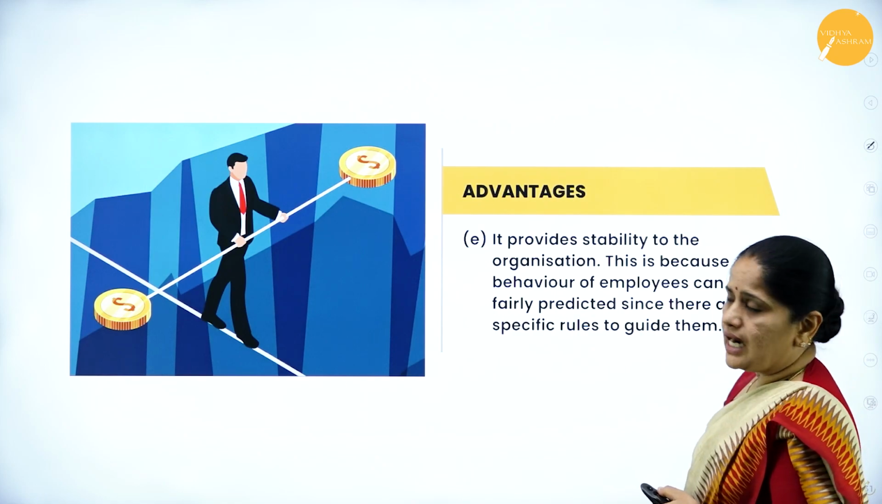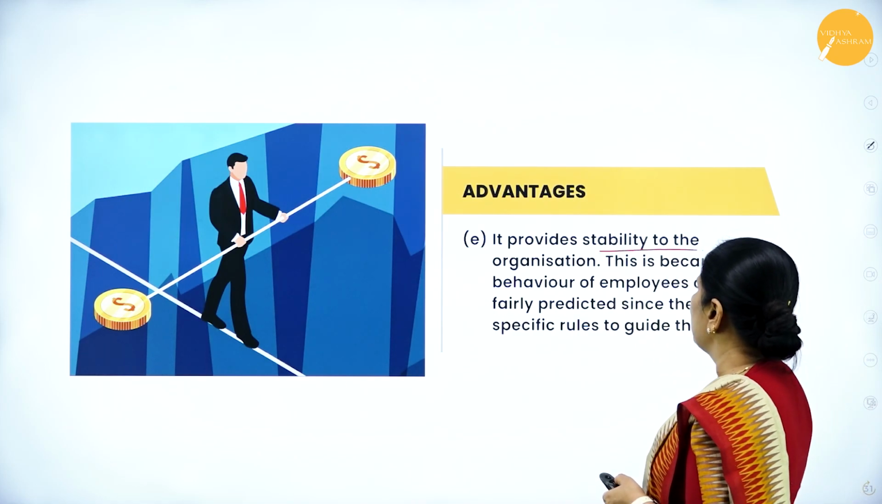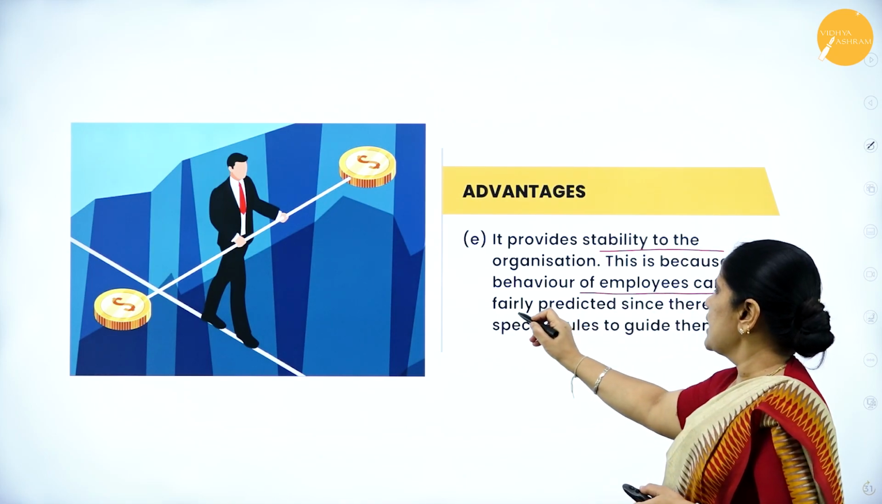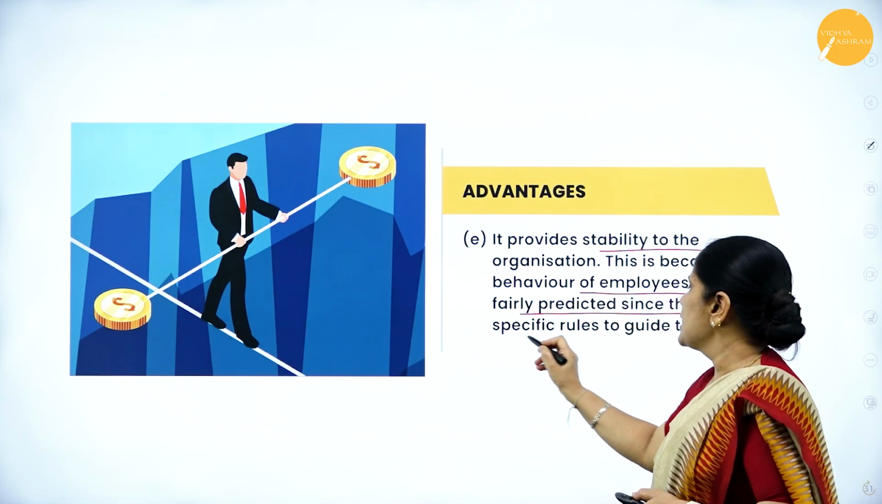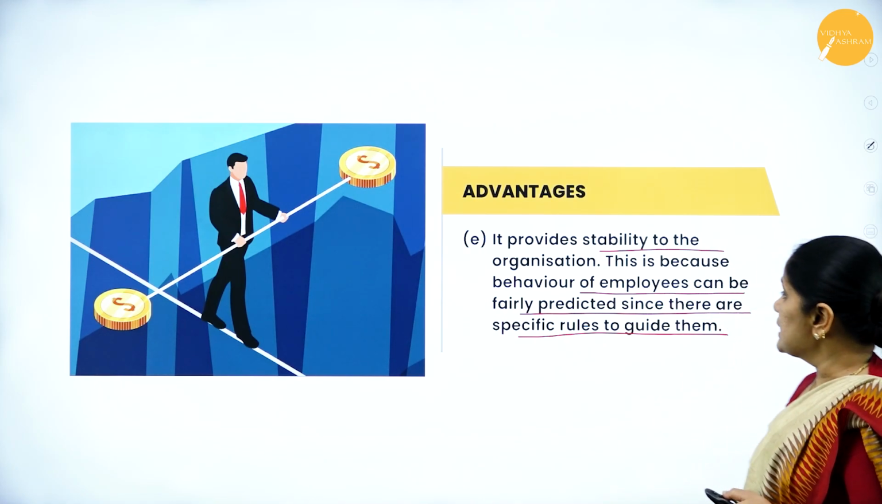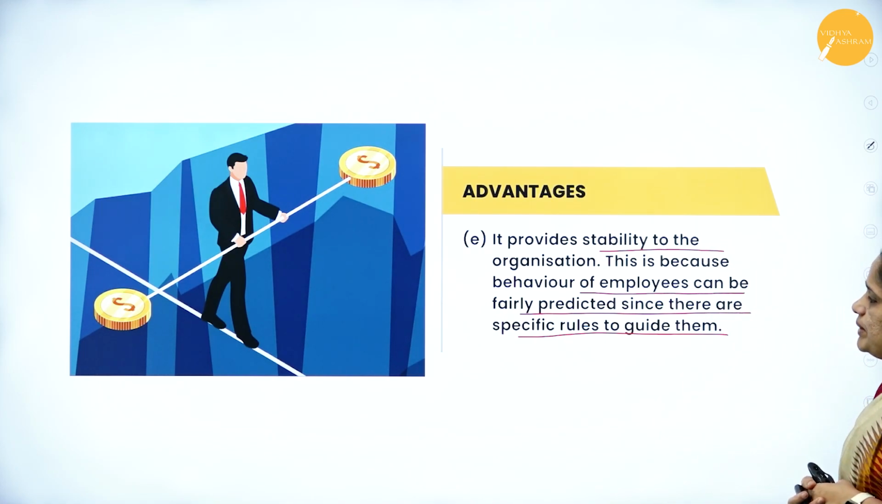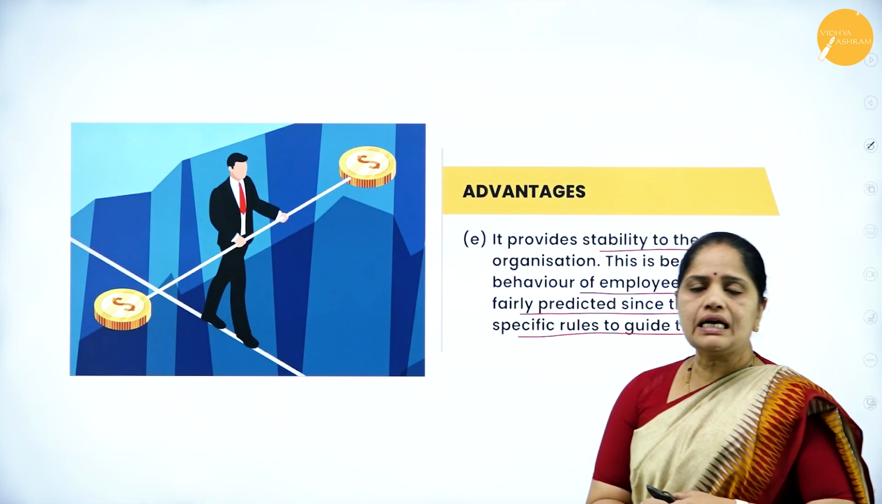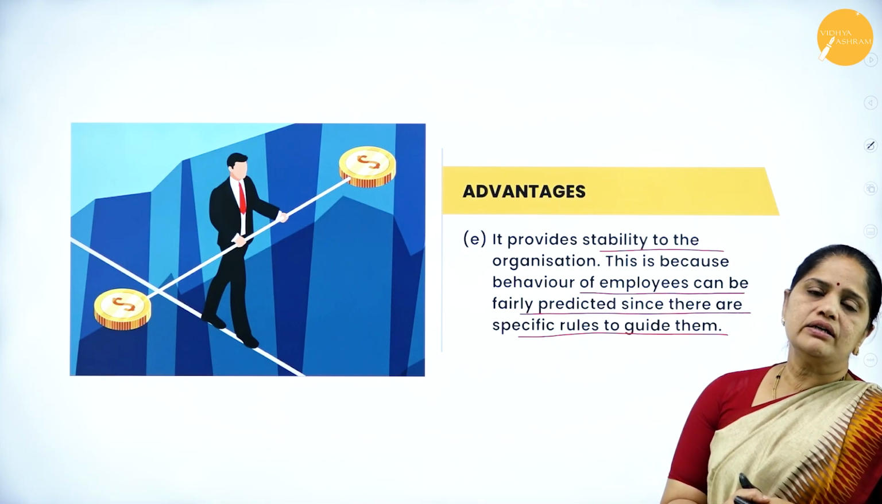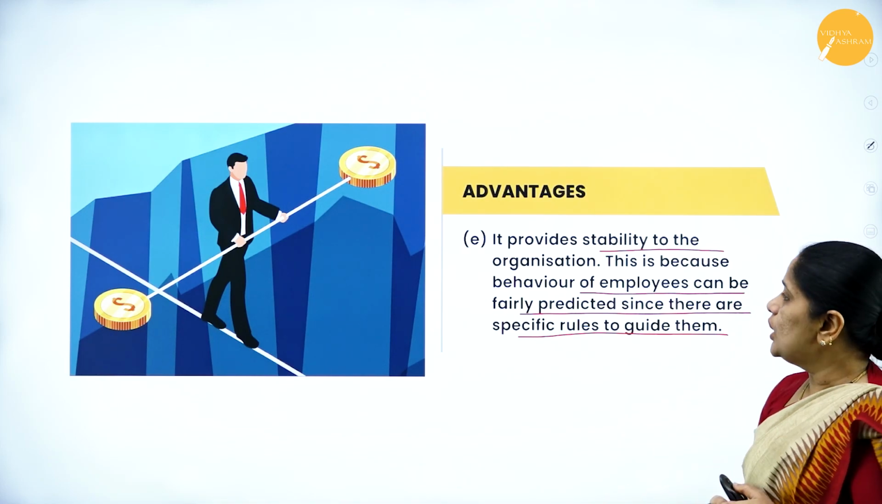Then the next advantage is it provides stability to the organization, because the behavior of employees can be fairly predicted since there are specific rules to guide them. So in this kind of organization, the behavior of the employees can be clearly predicted because we have rules to see that the employees follow the rules.